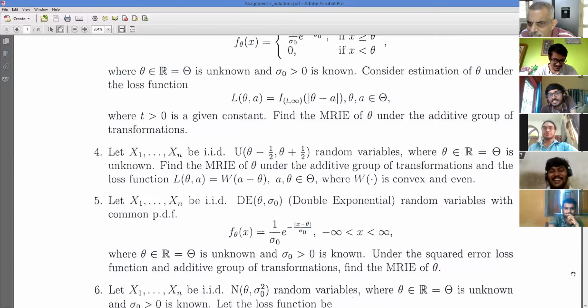I put week 1, week 2. If I give the same title, week 1, week 2, week 3, that has a disadvantage: it will only give you week 1, and you will not be able to locate what is there in week 1. I think this is one of the weaknesses of the MOOCIT platform, that I'm not able to arrange them. I can't order them as per my wish. It orders as per its own wish. I don't know if there is any other way. You tell me. I tried and could not.